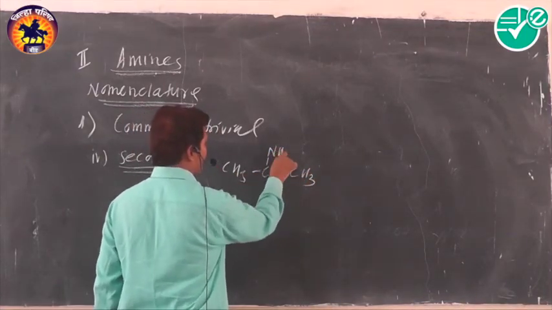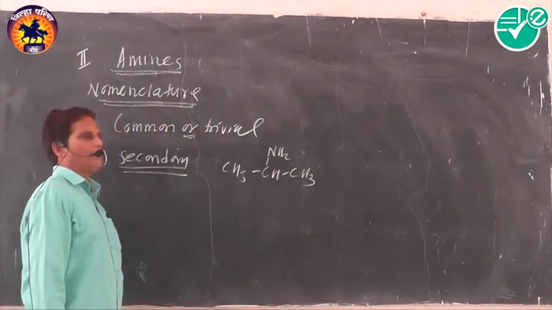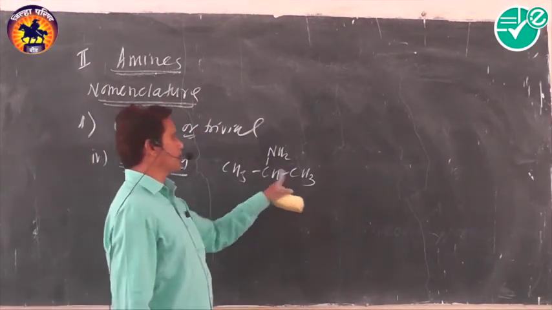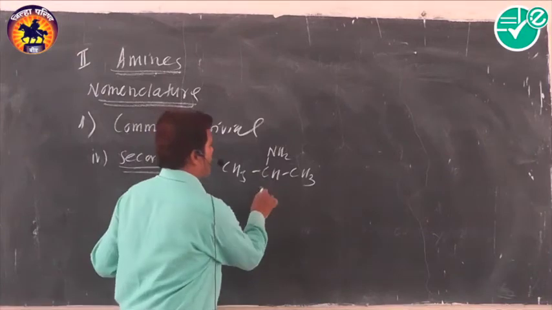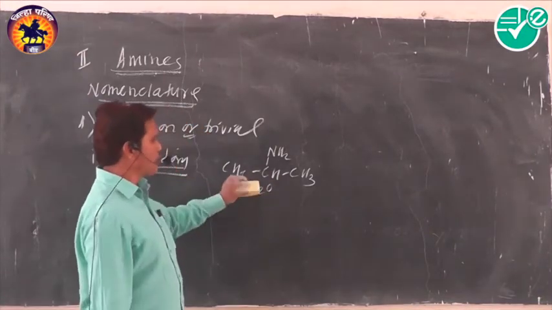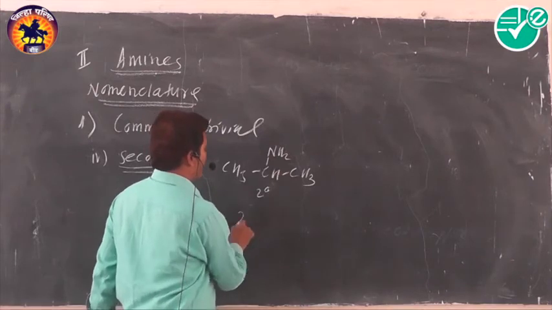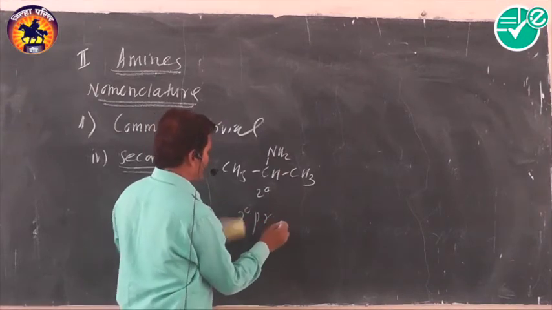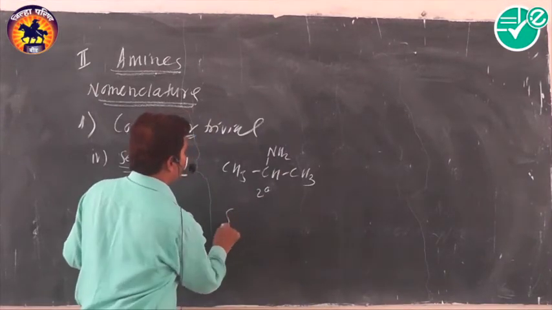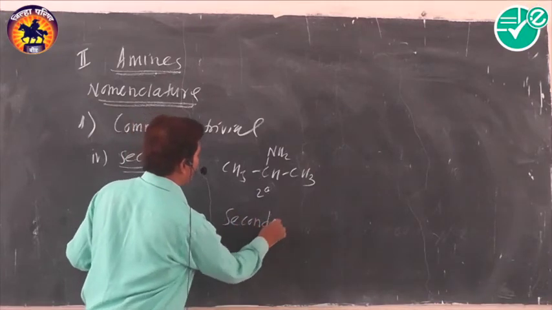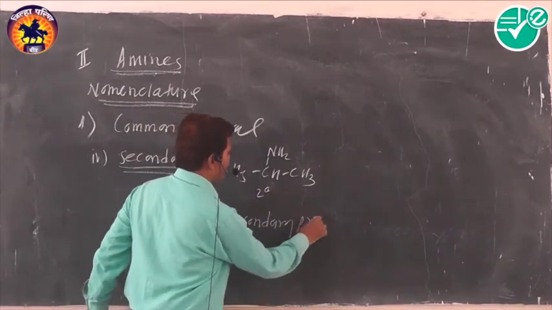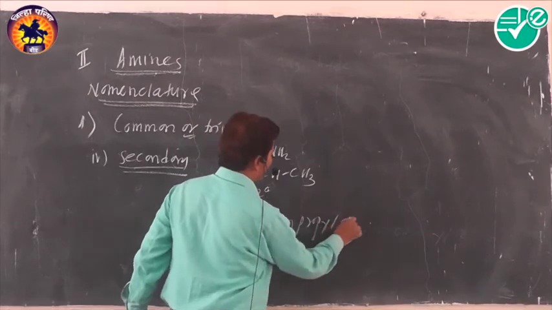You know better what a secondary carbon atom is: the carbon atom which is attached to another 2 carbon atoms. That's why the nature of the carbon is said to be secondary. And when an amino group is present on that secondary carbon atom, the amine is called secondary propylamine.